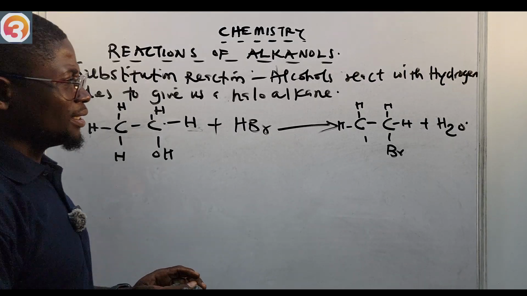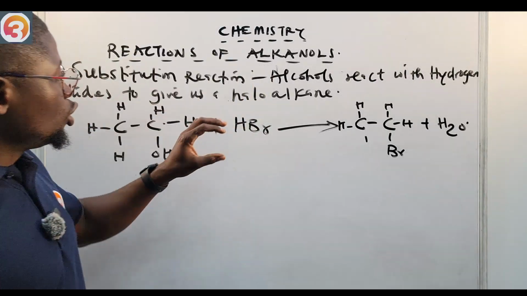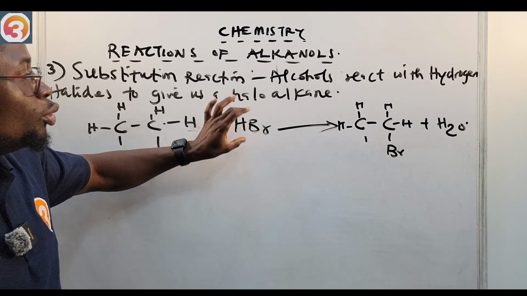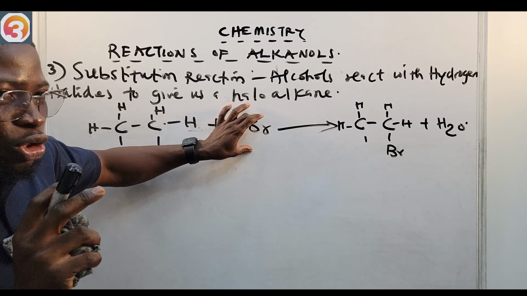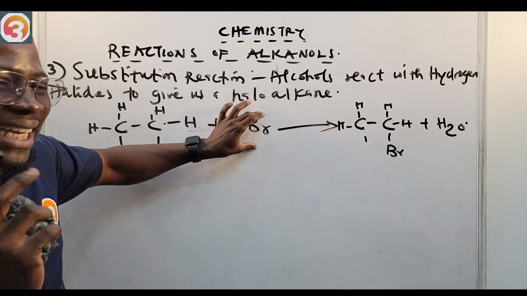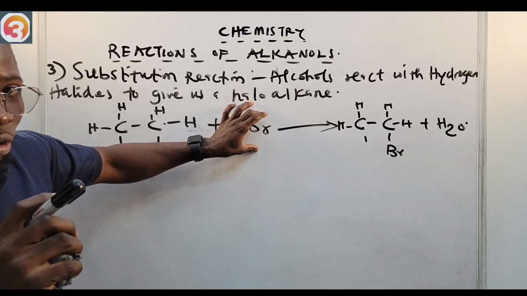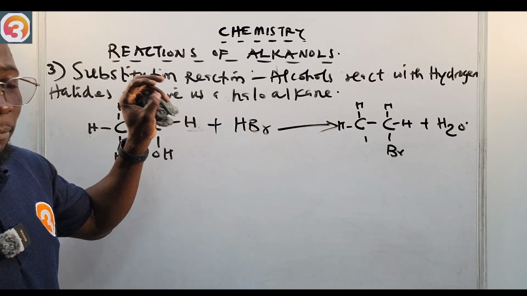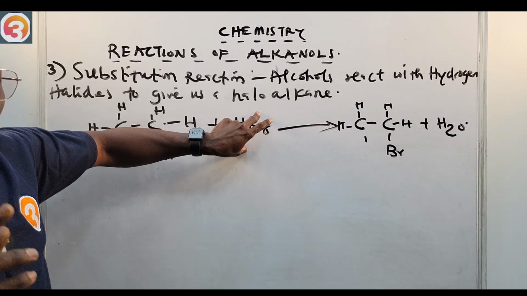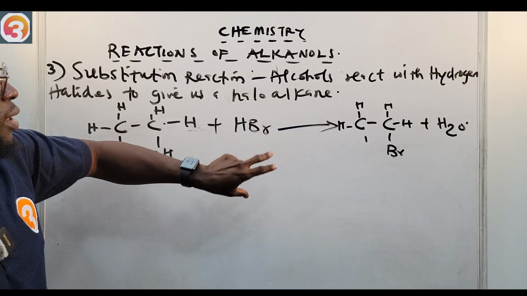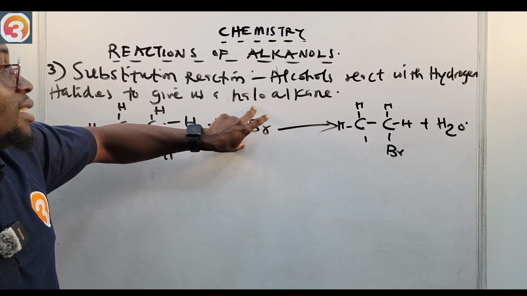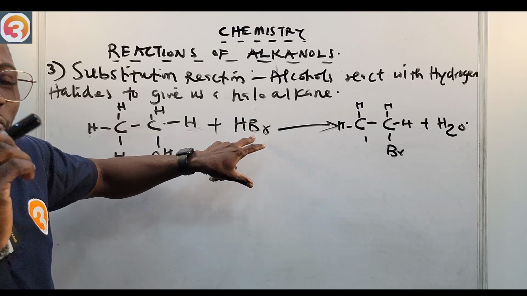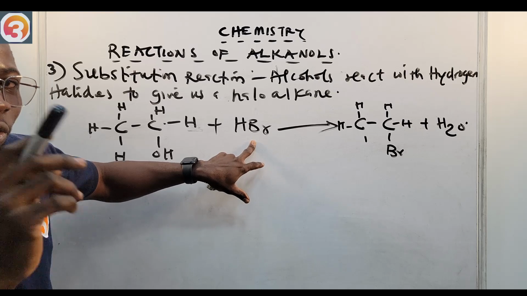But please, you must take note that in this reaction, we do not just react the alcohol with hydrogen bromide directly. We have to first of all produce this hydrogen bromide in a test tube. It's very, very important. So how do you produce this hydrogen bromide in a test tube? We use sodium bromide and react it with concentrated tetraoxosulfuric acid. Then it will release for us hydrogen bromide and sodium hydrogen tetraoxosulfate.